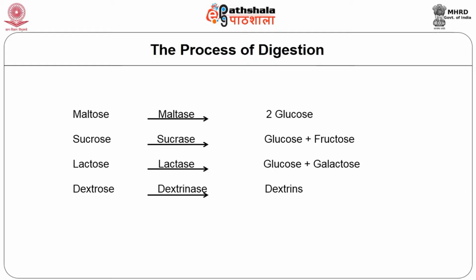Lactose is a milk sugar capable of producing 2 monosaccharides, glucose and galactose, and the enzyme involved is lactase. Dextrin is another polysaccharide product, broken down with the involvement of the enzyme known as dextrinase.